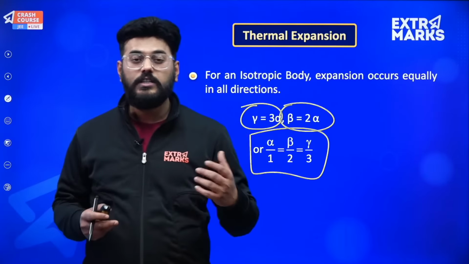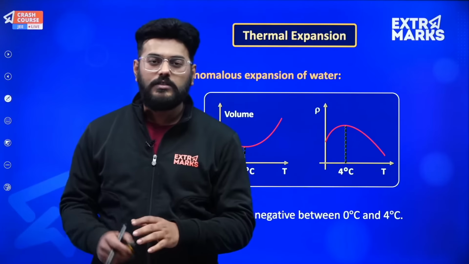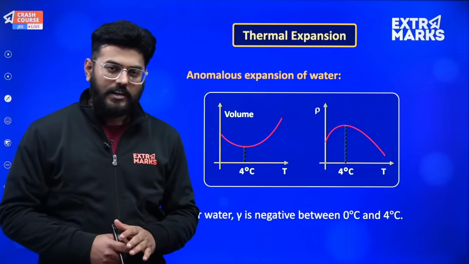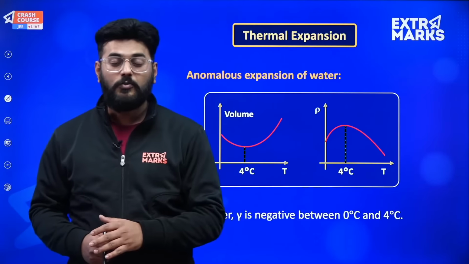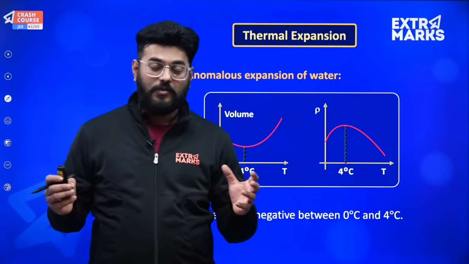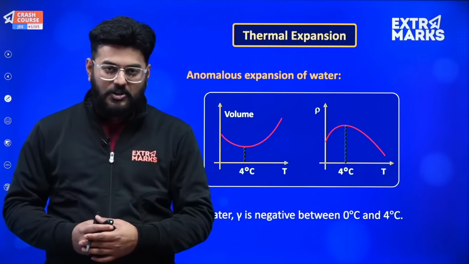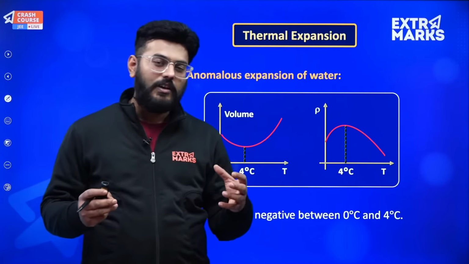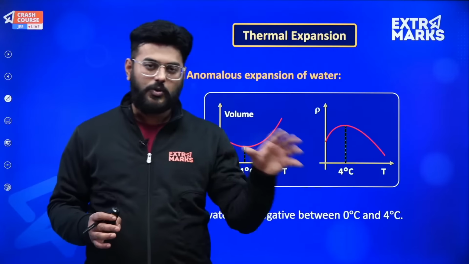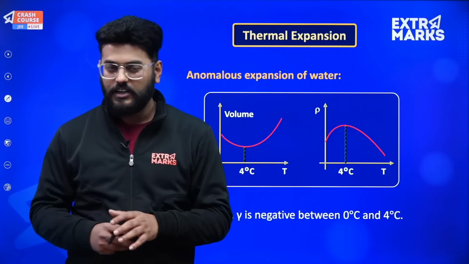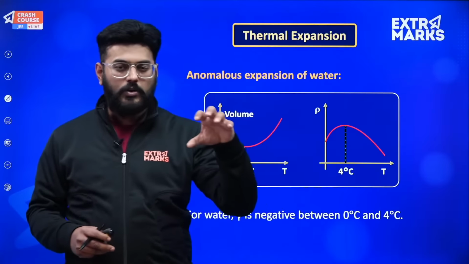Now let's move ahead and talk about the anomalous behavior of water. You must have heard that there is one more anomalous behavior with water. For any material there is a solid, a liquid and a gaseous state, and the solid state is obviously denser than the liquid.